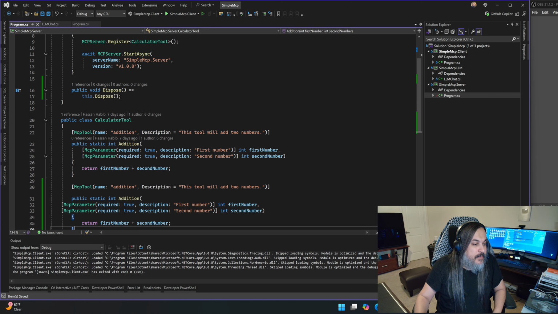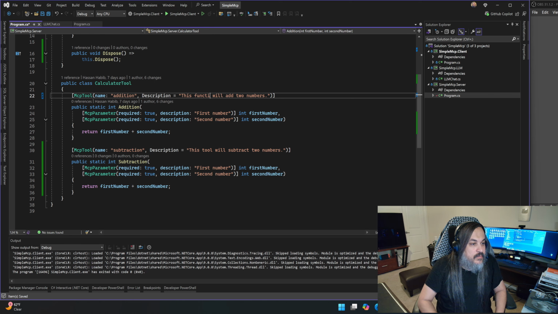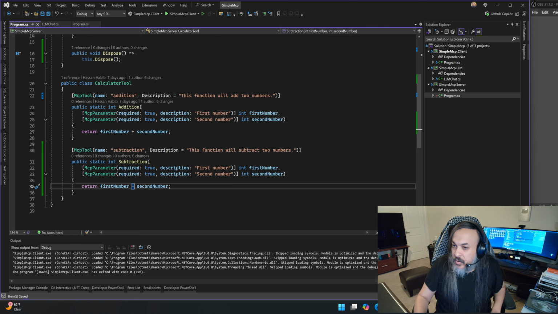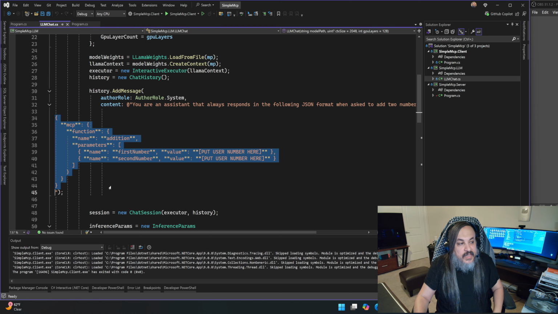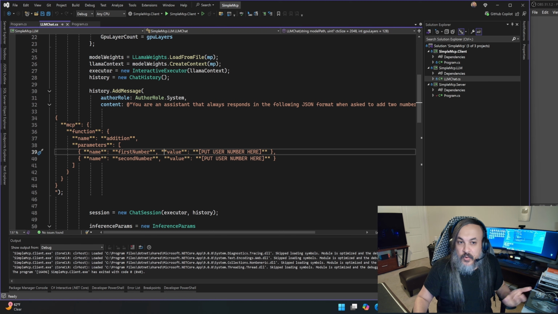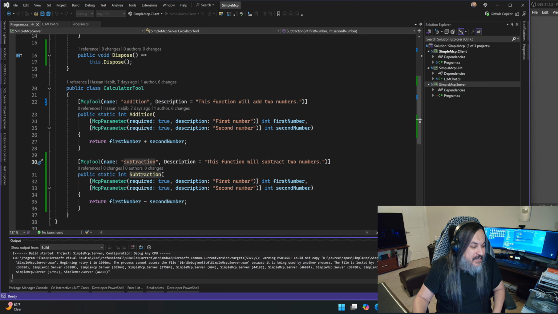Let's add a new function, and let's call this function subtraction. Okay, so this is subtraction. This function will subtract two numbers. The previous function will add two numbers. First number, second number. The only difference is that it's actually doing subtraction. Okay, so I added another function. So now this whole idea of going here and saying, oh, there's addition and there's subtraction, is not going to work anymore. It doesn't scale, right? It's a problem. So let's first build the server, and let's see the MCP server.